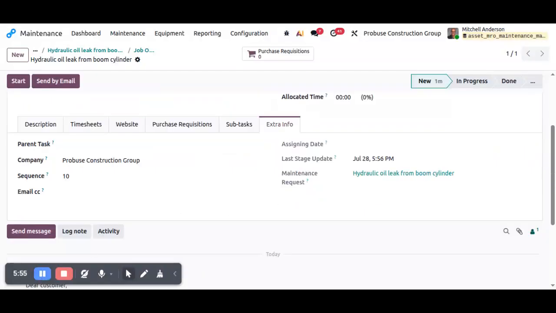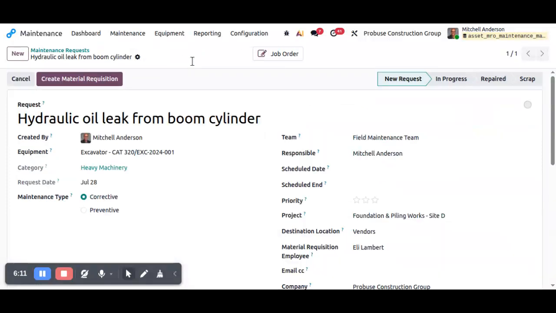The user can also monitor and manage all job orders from the dedicated job orders menu using both list and Kanban views. Here we can see the maintenance request reference is stored on the job order. Now back to the maintenance request.